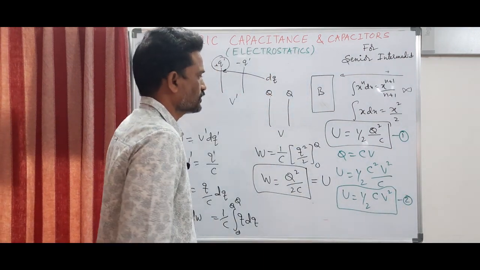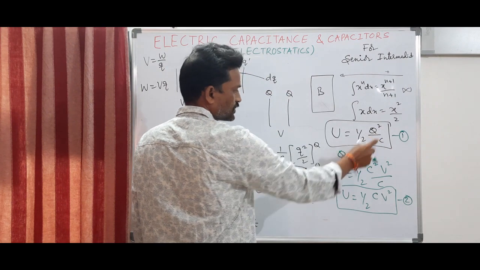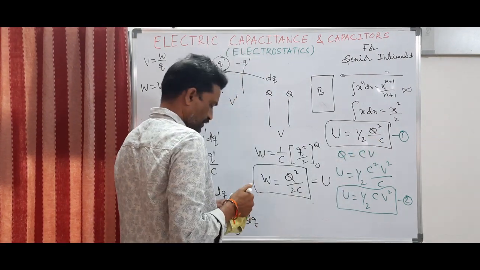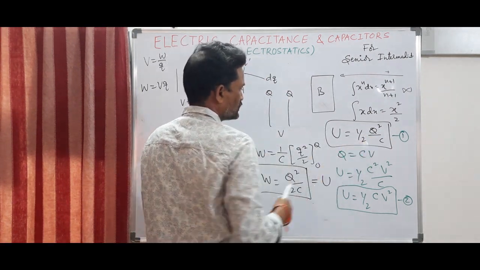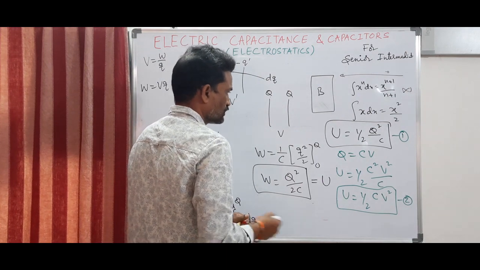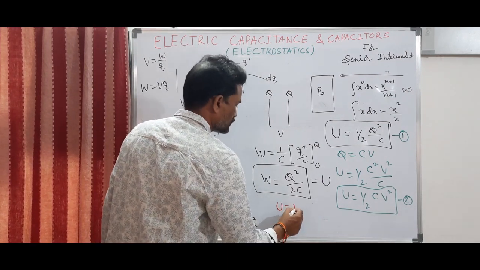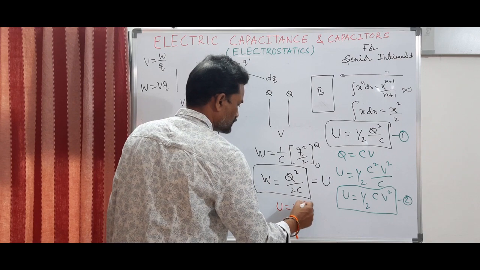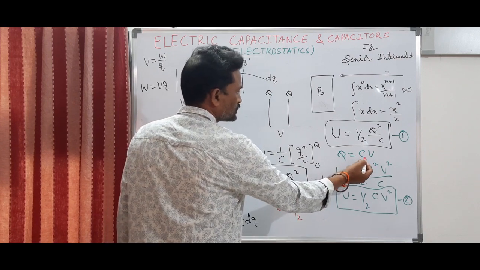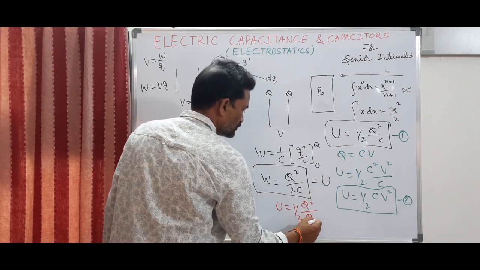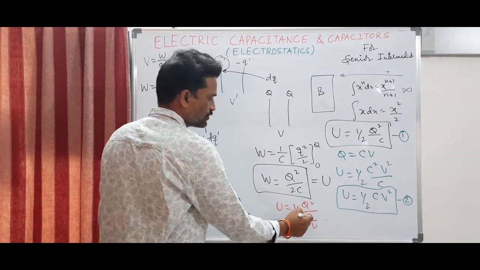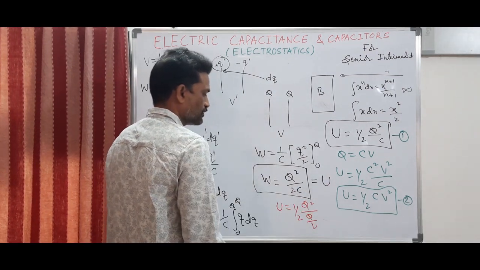Now what is the third way? The third way is to substitute the value of C. Here we substituted Q is equal to CV. Now I substitute C is equal to Q by V. So the third one will become U is equal to half, Q square remains the same, and instead of C, substitute Q by V. So one Q gets cancelled, V comes into the numerator.